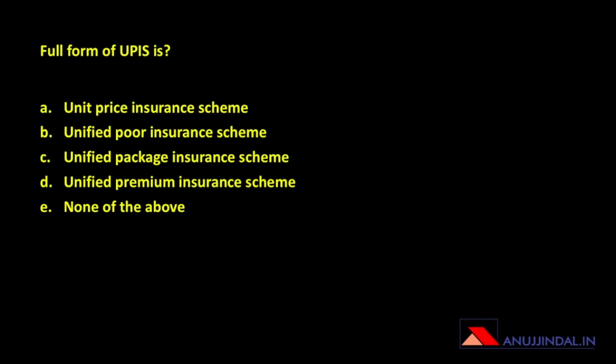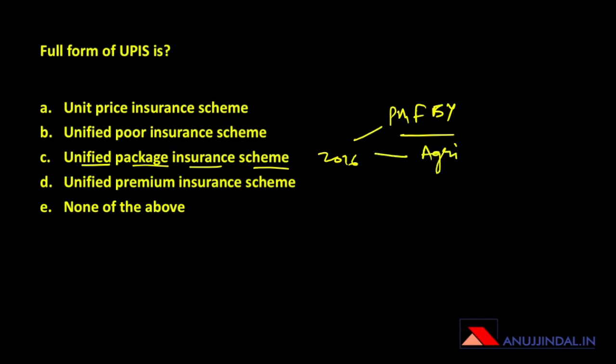The next question is, what is the full form of UPIS? Now, UPIS is the Unified Package Insurance Scheme, which was launched in the year 2016. The purpose of UPIS is very similar to Pradhan Mantri Fasal Bima Yojana, or PMFBY. The Unified Package Insurance Scheme includes Pradhan Mantri Fasal Bima Yojana. It provides agriculture insurance, life insurance to farmers, and also insurance on pump sets. So these are the four parts of the Unified Package Insurance Scheme, which was launched on a pilot basis in the year 2016, and after that it has been expanded.